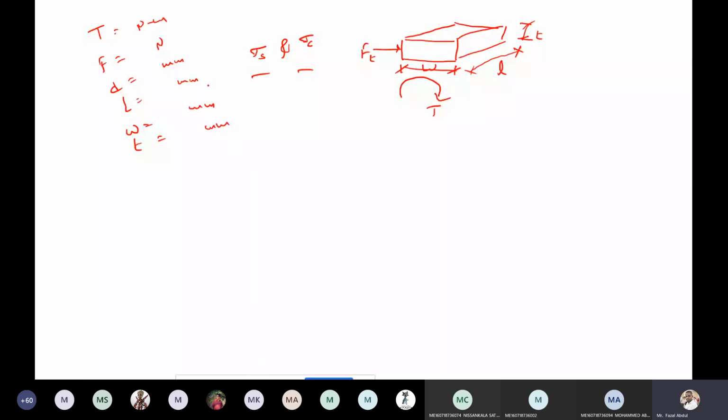Now see here, considering the shearing on the key, the tangential shear forces act on the circumference of the shaft. Now, what is the shear failure for the key? Shear force is shear stress into area of the shear. What is the area of the shear?